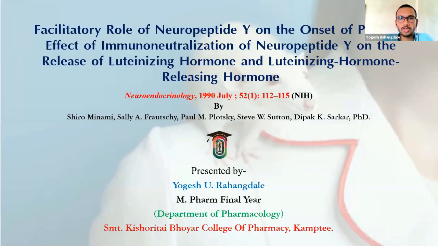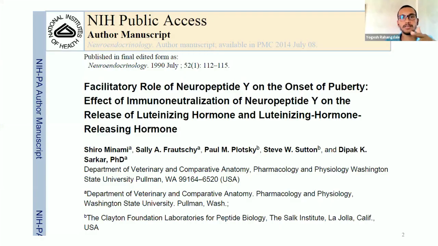From Srimati Kisuritai Bore College of Pharmacy, Kamti, I'm here to present the paper titled "Facilitatory Role of Neuropeptide Y on the Onset of Puberty: Its Effect of Immunoneutralization of Neuropeptide Y on the Release of LH and LHRH." This paper was published in July 1990 from the Department of Neuroendocrinology, and it was available on 8 July 2014 in PMC. The authors are Sirominami et al.